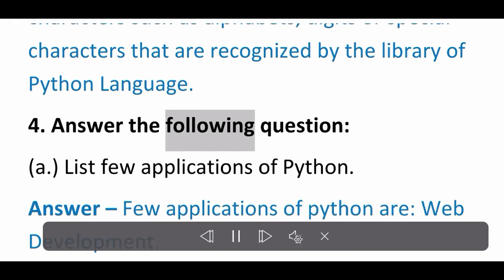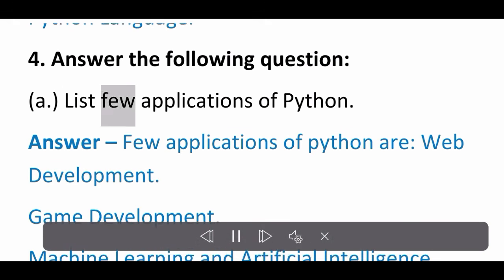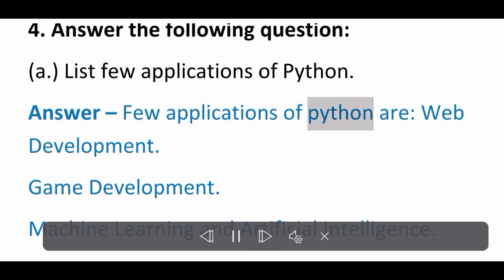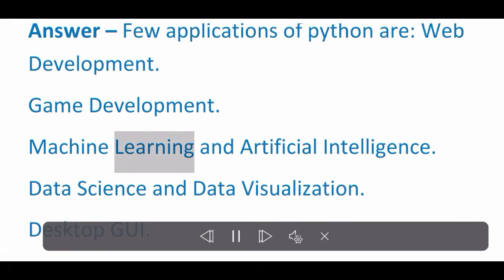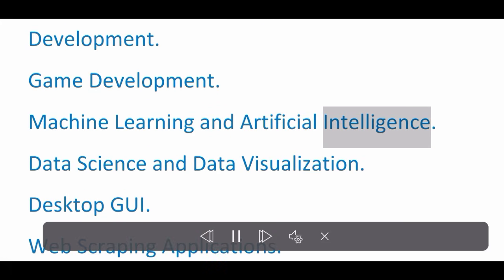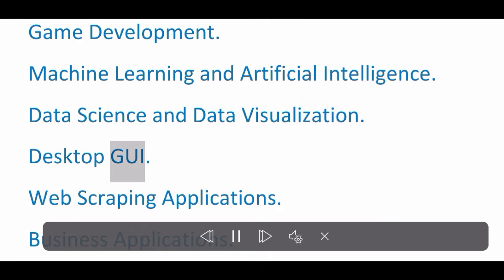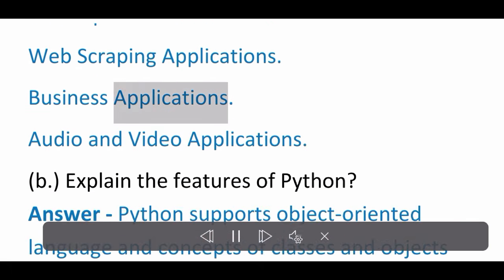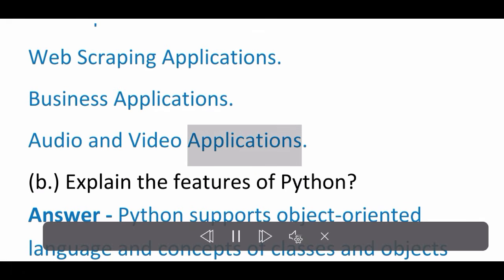4. Answer the following questions. A. List a few applications of Python. Answer: A few applications of Python are web development, game development, machine learning and artificial intelligence, data science and data visualization, desktop GUI, web scraping applications, business applications, audio and video applications.